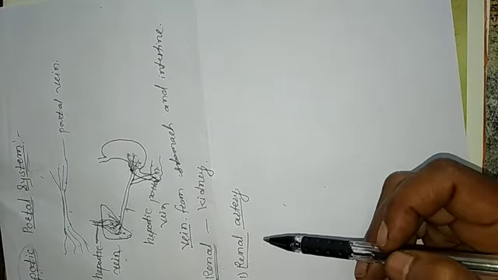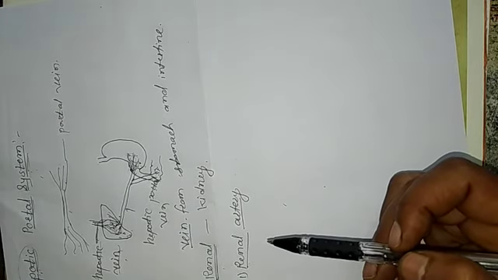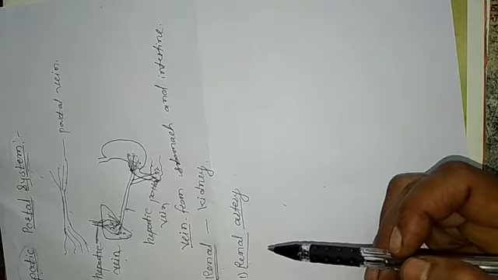Don't confuse oxygenated and deoxygenated with impure and pure. Impure and pure blood is different from oxygenated and deoxygenated. See, student, impure blood means blood which contains nitrogenous waste. This blood is called impure blood. And pure blood means blood from which the nitrogenous waste has been removed. This blood is called pure blood.